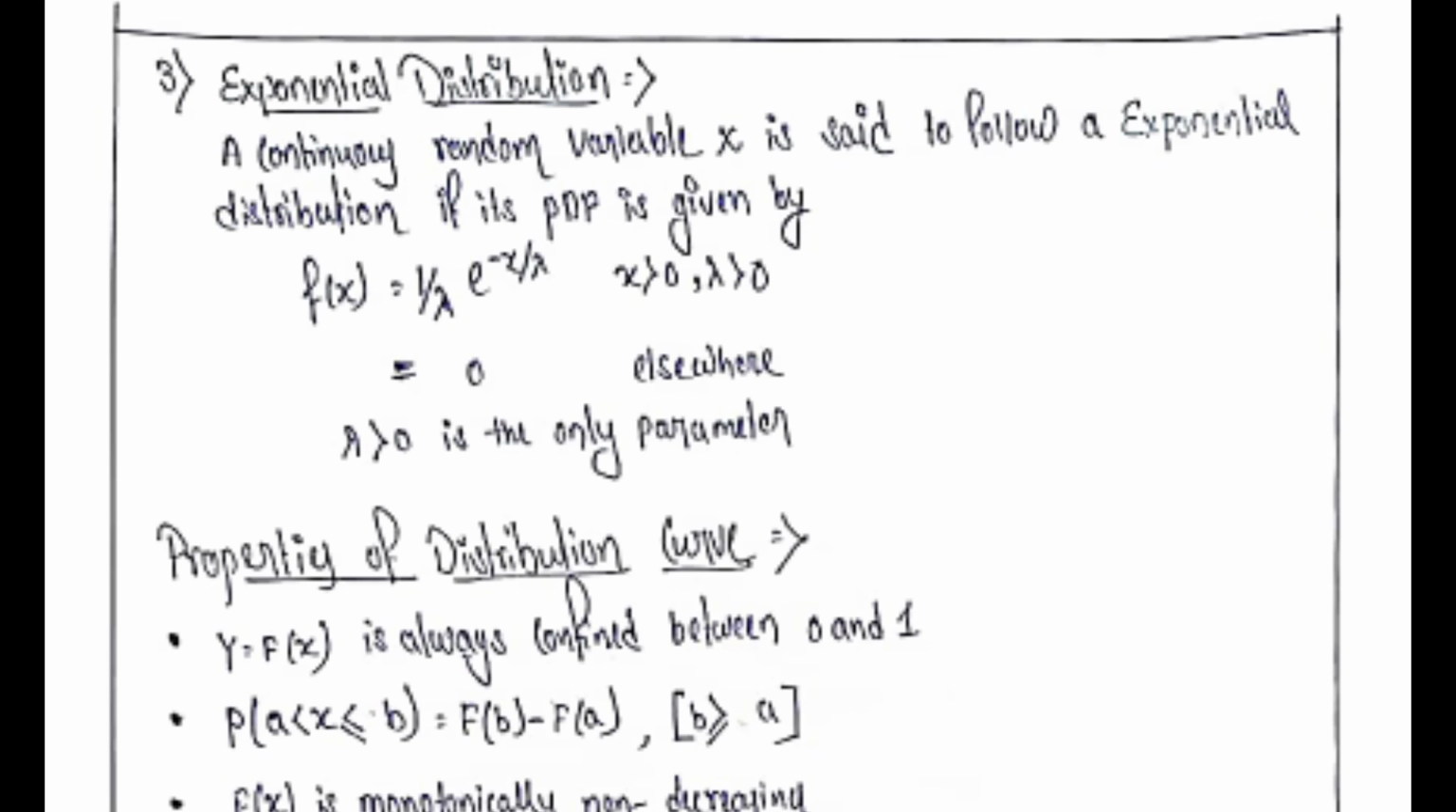Next, we have exponential distribution. A continuous random variable x is said to follow an exponential distribution if its PDF is given by f(x) equal to 1 by lambda e to the power minus x divided by lambda for x greater than 0, lambda greater than 0, equal to 0 otherwise. Lambda greater than 0 is the only parameter.